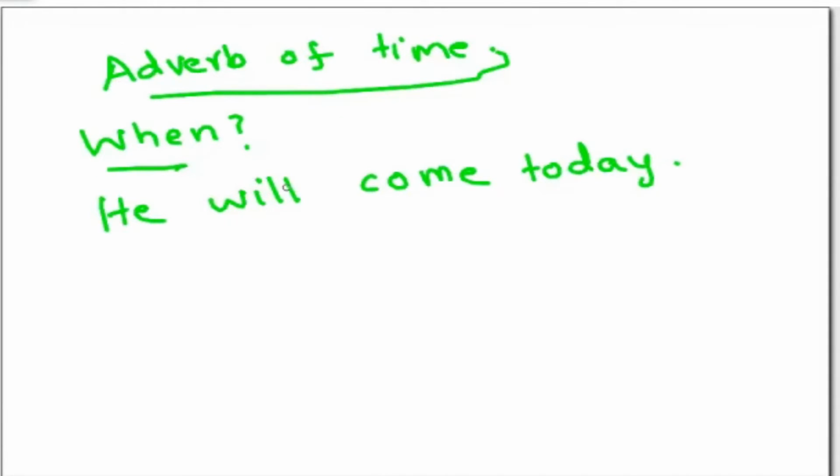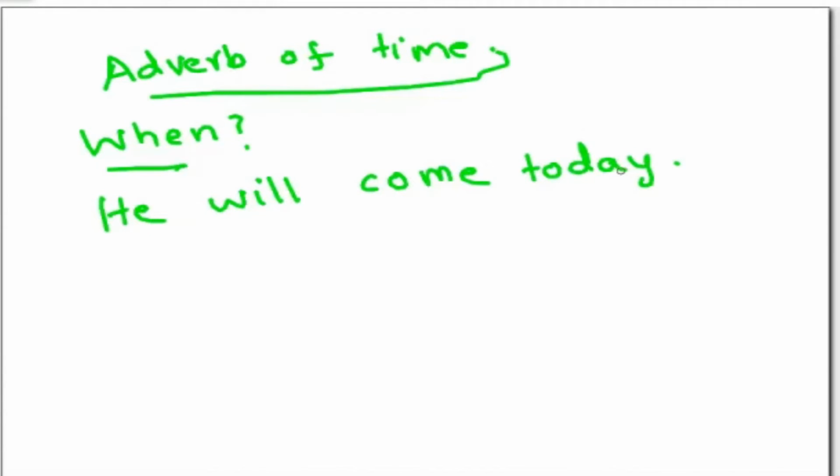He will come today. When? Today. So when you try to answer the question when, then you find the adverb of time. Today is the adverb of time. This is another type of adverb.